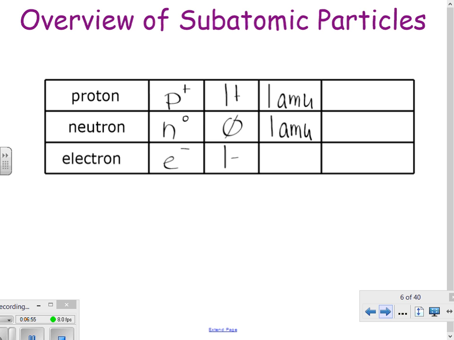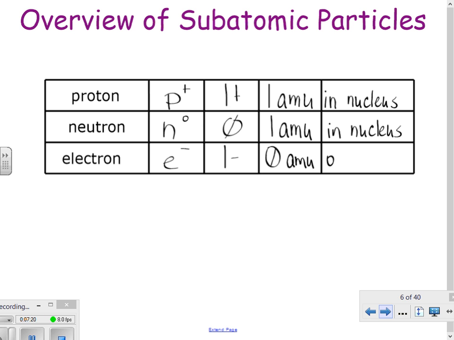And using this atomic mass unit, an electron we are assuming is 0. Its mass is so much smaller than the proton and neutron that when we convert it into these AMU units, it's pretty much not there. Our proton is in the nucleus, as is our neutron.